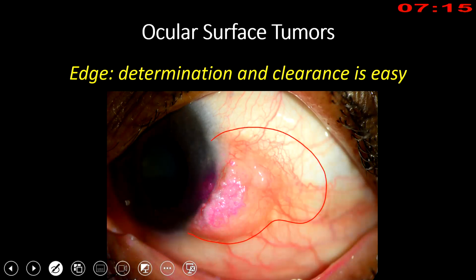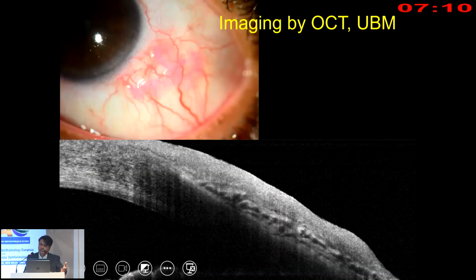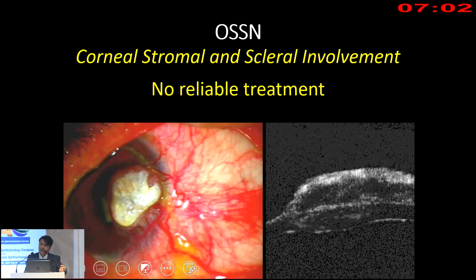But beyond that, how do you know how deep the tumor is? In such a situation, OCT and UBM come to help. They will tell you the depth of the tumor and if there is any scleral or corneal stromal invasion. As you see here, this patient has normal stroma here, whereas under the tumor, the stroma is splayed and also hyperreflective, indicating full thickness corneal stromal involvement. The only way we can deal with it would be either a penetrating keratoplasty or perhaps plaque brachytherapy.